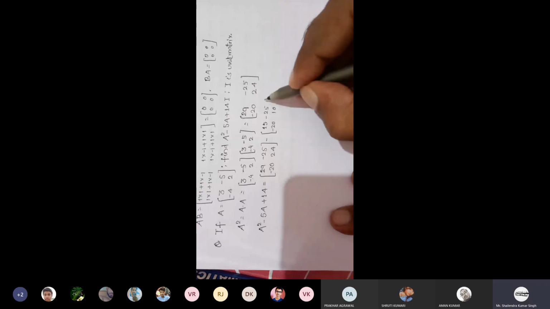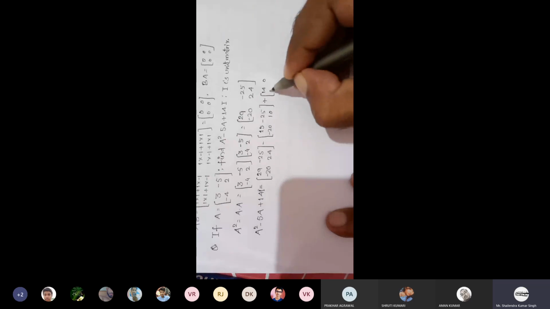So A square minus 5A plus 14I. I is 1, 0, 0, 1. Each element is multiplied with 14. The result will be 14, 0, 0, 14.